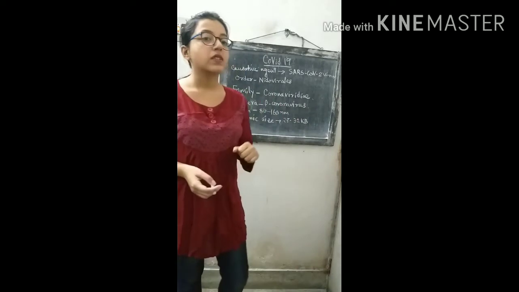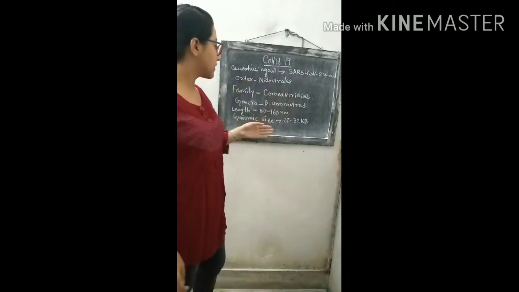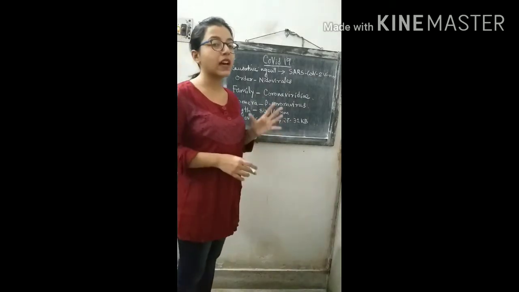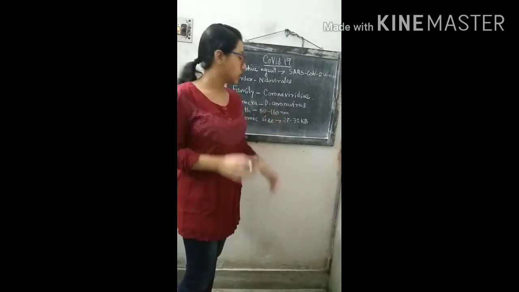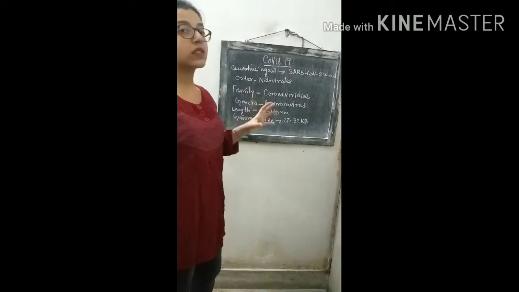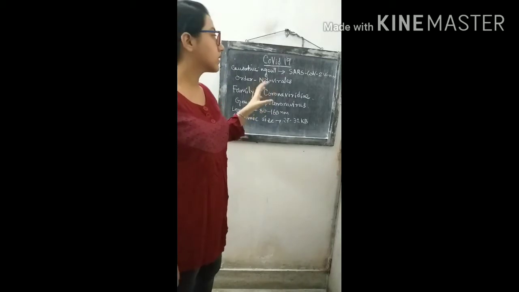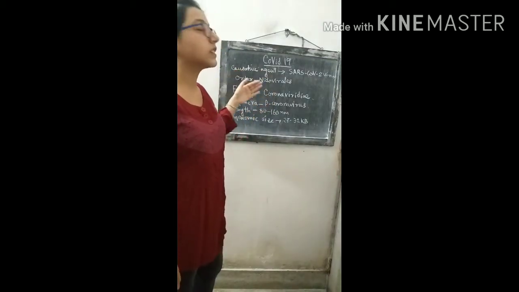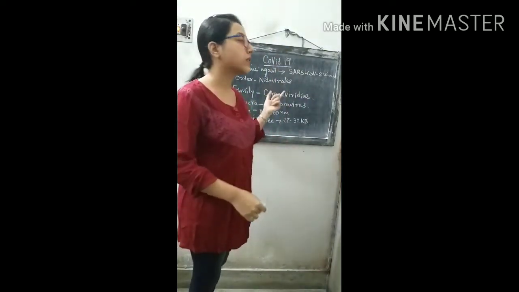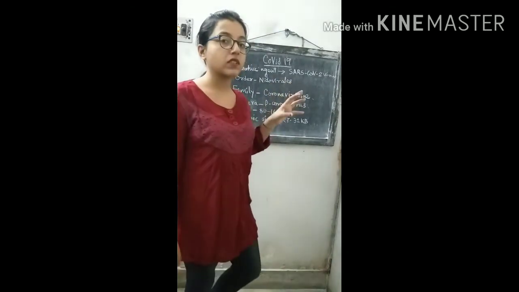So starting with the structure of the virus, the SARS-CoV-2 virus has a genomic size of 27 to 32 kb. So it has a genomic size a bit large, and the length of the virus is 80 to 160 nanometers. It belongs to the Coronaviridae family, of the order Nidovirales. So the group of the virus is Nidovirales, and from this Nidovirales the subgroup SARS-CoV-2 or the coronavirus is formed.